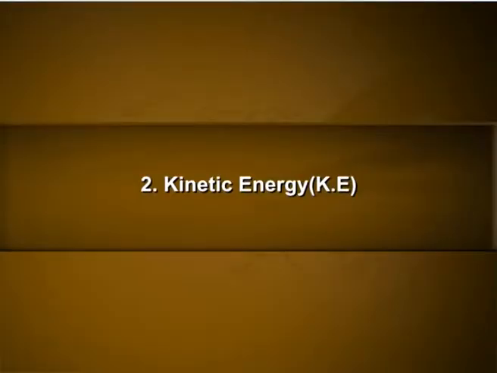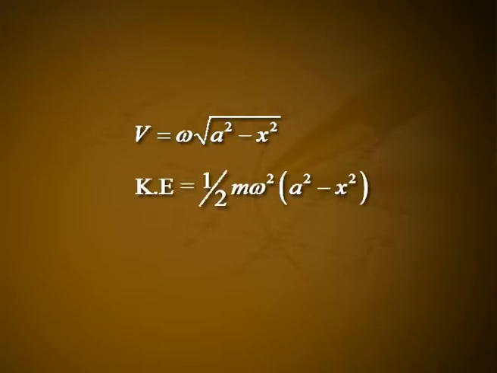Second, kinetic energy KE. The particle is oscillating, so it has kinetic energy due to its motion, denoted by T. The velocity of the particle at a distance x from its equilibrium position is v equals omega into the square root of a squared minus x squared. Kinetic energy is equal to 1 by 2 m omega squared (a squared minus x squared), which is equal to 1 by 2 C (a squared minus x squared).